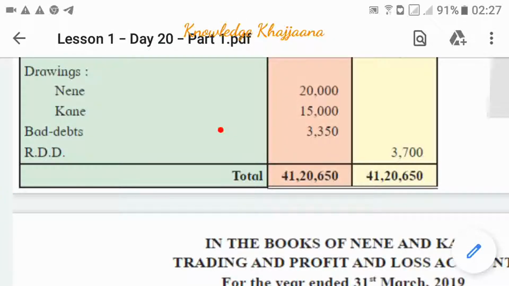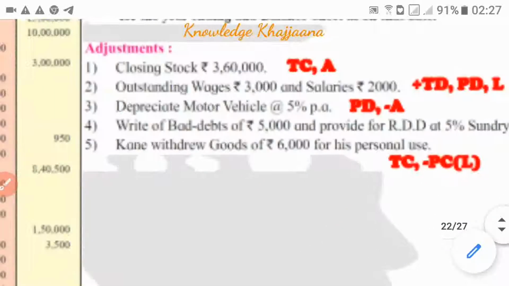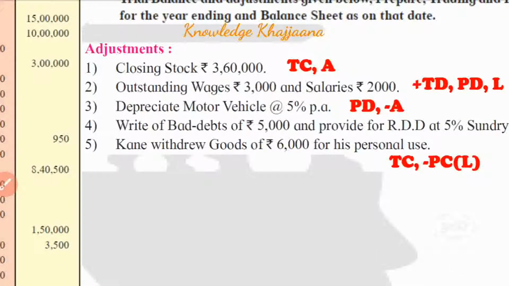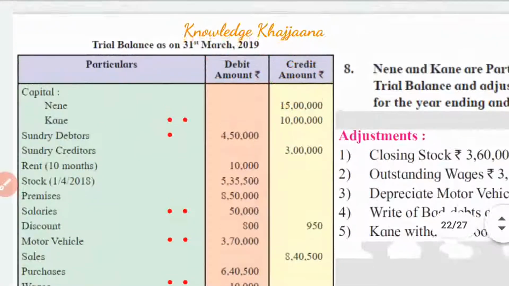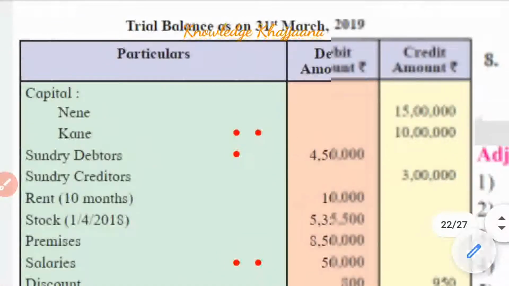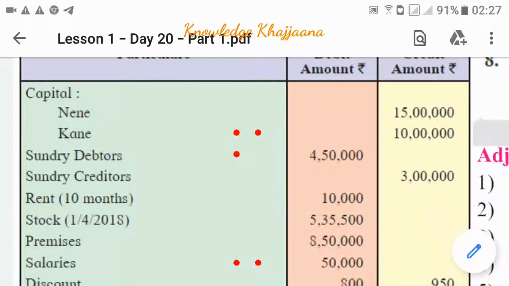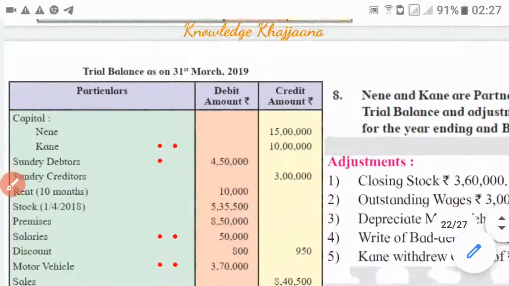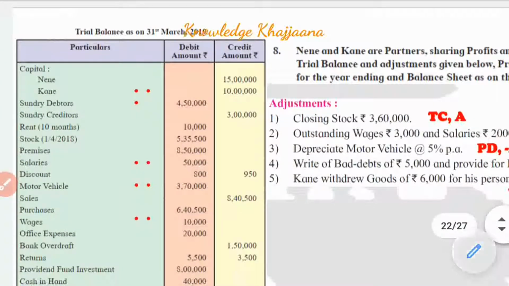Then Kane withdrew goods. The withdrawal of the goods should be recorded to Kane's capital account, so against Kane's capital account we have to make 2 markings. Now we have done the marking against adjustments to the items given in the trial balance.